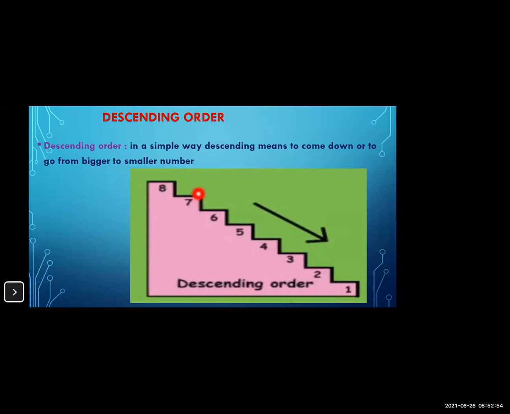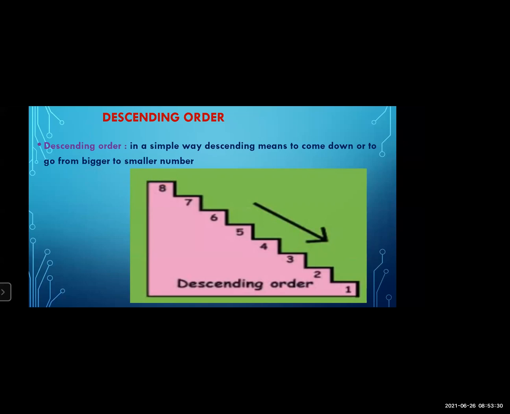Descending means what? Descending means to come down. Here you can see that the arrow comes down. In a simple way, we can say that descending means to come down, or to go from bigger to smaller. In ascending order, we say smaller to bigger. So descending is totally opposite to ascending. In descending order, we have to arrange numbers from bigger to smaller.